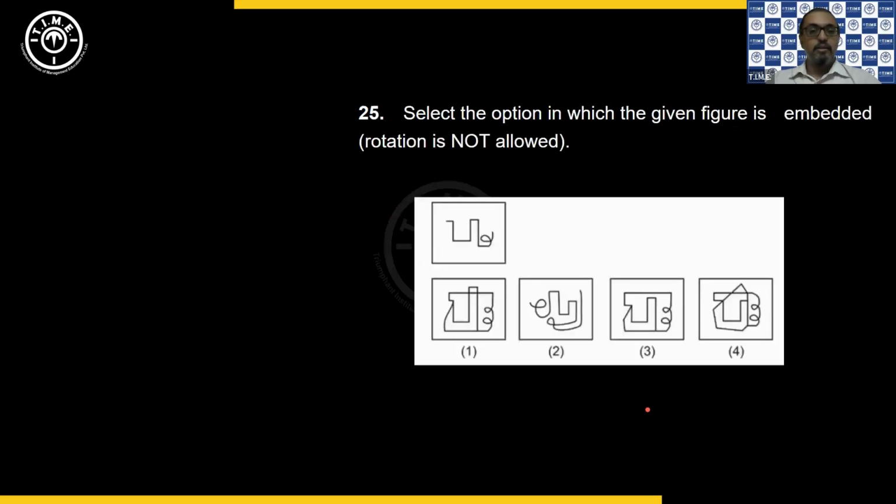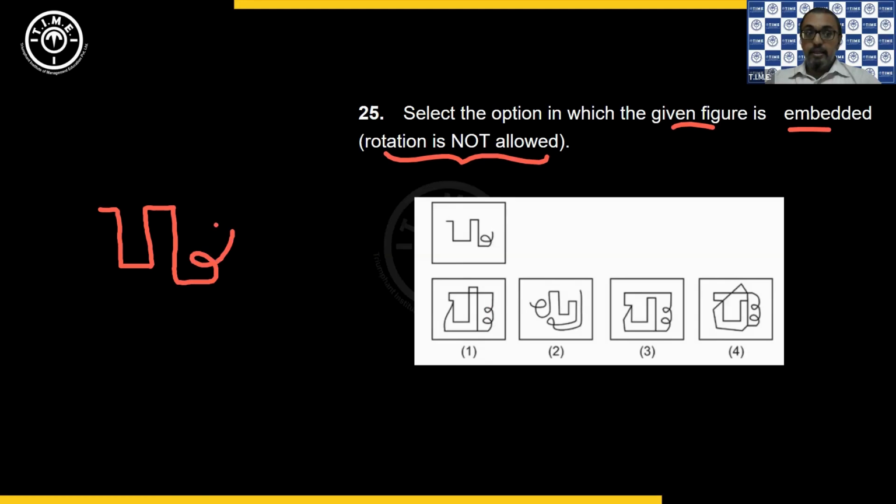Right, the next one. Select the option in which the given figure is embedded. He's asking, rotation is not allowed, he says. Now observe the given image very carefully. See, he has given the image like this, where the height is the same. Do you see? The height of these two is the same. All those things have to be taken into account.